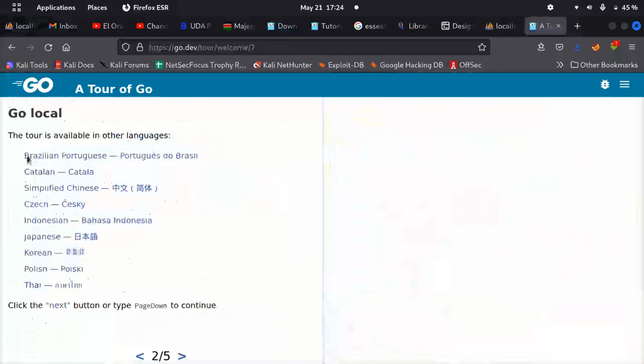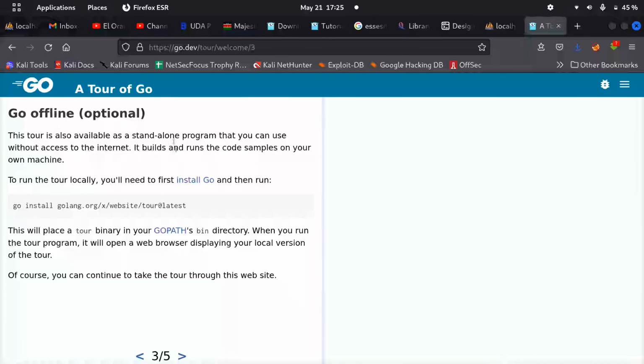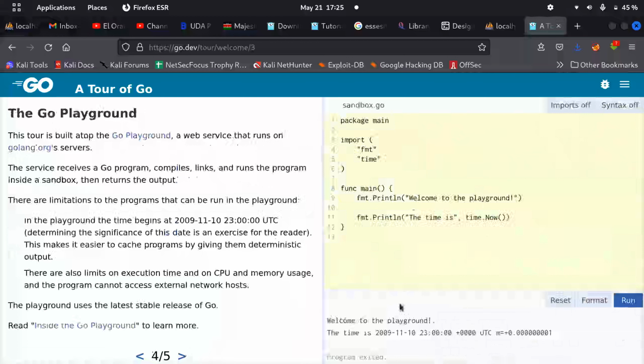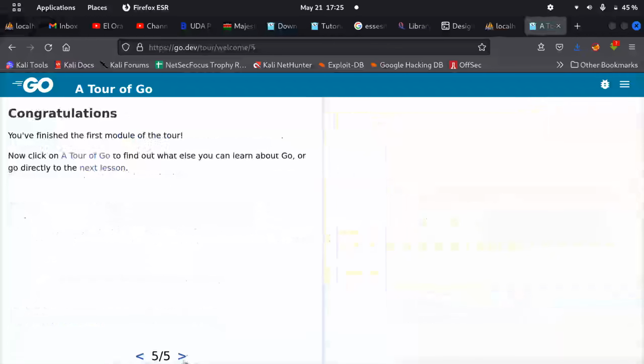It gets you started. You can choose your language. I'm not Japanese. I'm not Portuguese. Click this button and put it down to continue. I feel like clicking Japanese. Okay, fine. Let me just click next. Go offline is optional. It will get you started basically. Printing time.Now. Look at that. What is the time? 23:00. What is the time in Africa? Come on, man. Enjoying this time.Now. Okay, fine.